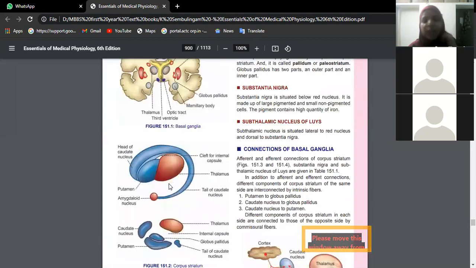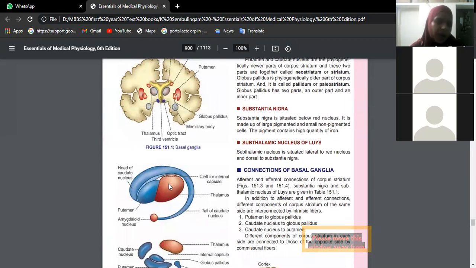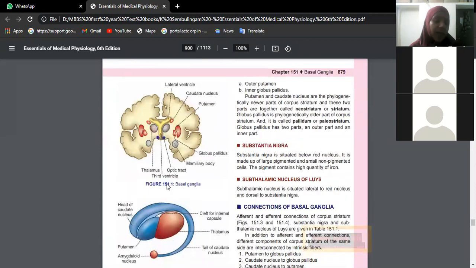Lentiform nucleus, these components we also study in anatomy for internal capsule. See, this area is actually the internal capsule, between the thalamus, caudate nucleus and lentiform nucleus. The V-shaped area is the internal capsule. So in relation to that, we generally talk about these.